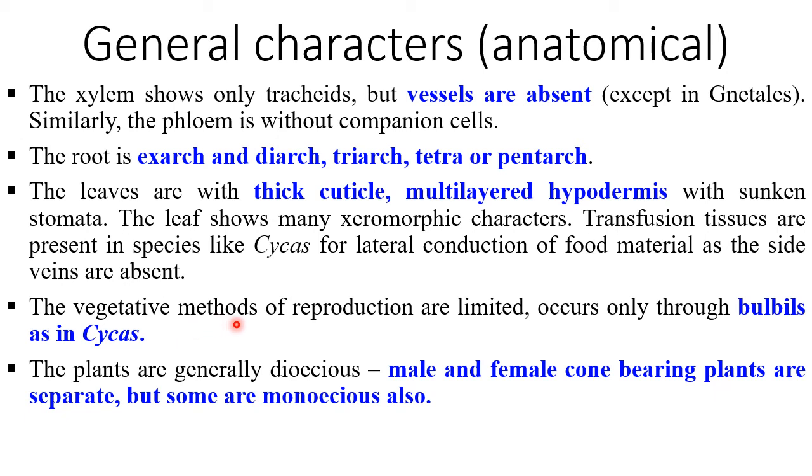The vegetative methods of reproduction are limited, occurring only through bulbils as in case of Cycas. The plants are generally dioecious. Male and female cone bearing plants are separate, and sometimes monoecious where male and female cones are present on one and same plant. Ideal example of this is Pinus.